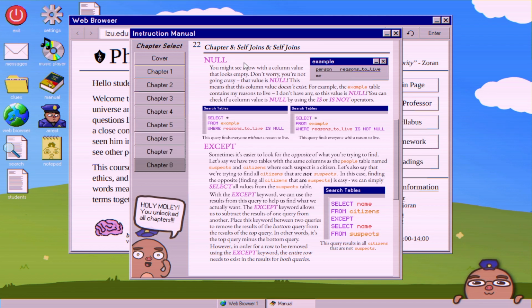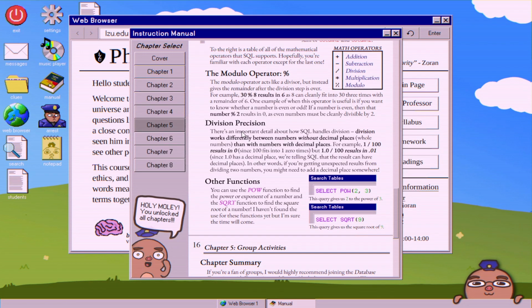So this is another example where I'm not sure why this information is in this chapter exactly, because it doesn't seem to fit. Sort of like how the division precision, which was used in this chapter, is all the way back in chapter 5. So it's very easy to forget. So just reading over this again, basically the reason this needs division precision is because that's just how SQL is.